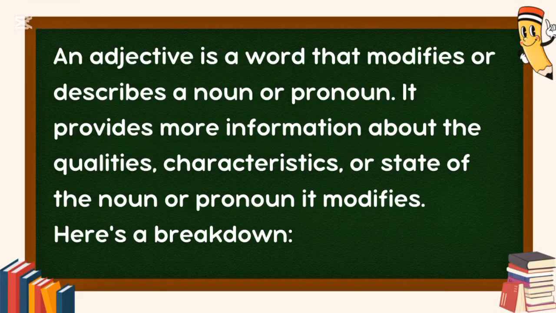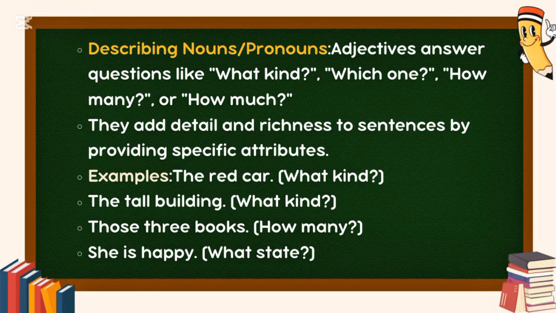Adjectives. An adjective is a word that modifies or describes a noun or pronoun. It provides more information about the qualities, characteristics, or state of the noun or pronoun it modifies. Here's a breakdown. Describing nouns and pronouns: adjectives answer questions like what kind, which one, how many, or how much. They add detail and richness to sentences by providing specific attributes.